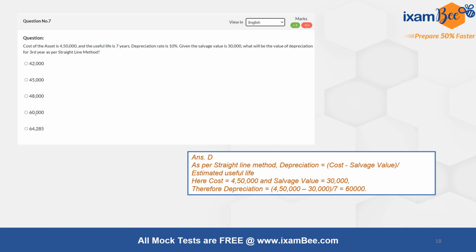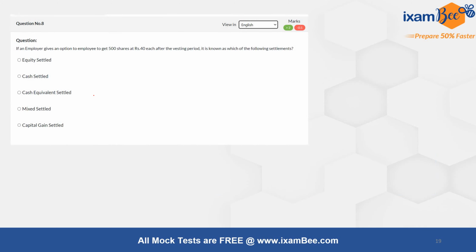Okay, so as I said, the correct answer is D, 60,000. Next question is ESOP based question, but it was a simple conceptual question, that if an employer gives an option to employee to get 500 shares at ₹40 each after the vesting period, it is known as which of the following settlements? Is it equity settled, cash equivalent settled, mixed settled, or capital gain settled?